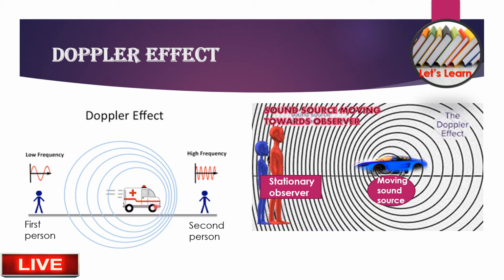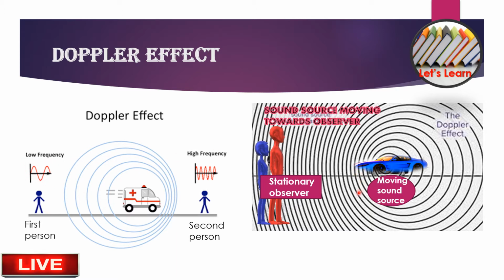Why? Because the siren sound moves towards this side. So that's why people on this side can easily hear the sound, which means there will be a high frequency. But in this case, it is very far away, so it is low frequency.